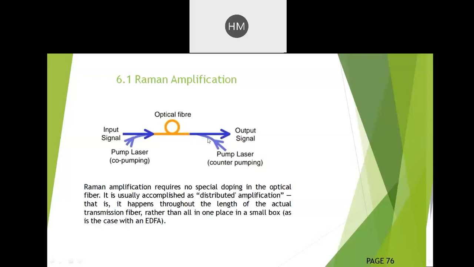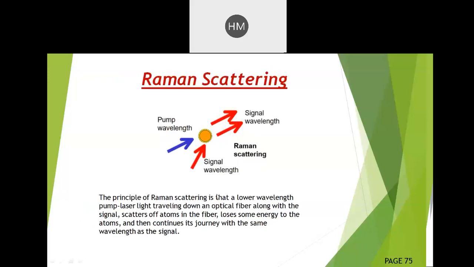The signal strength remains the same by the scattering property. It again takes the energy from the photons released, and it travels throughout the length of the fiber without any kind of attenuation. So in this way, Raman amplification is achieved. You can draw this diagram of Raman scattering first in your copy.